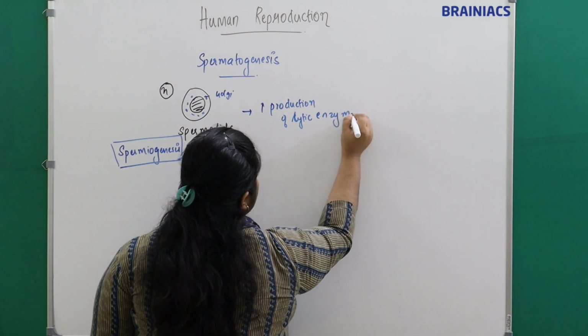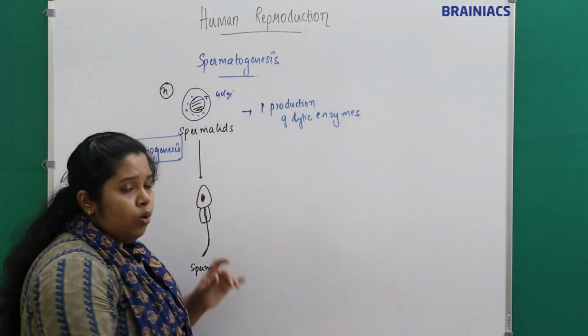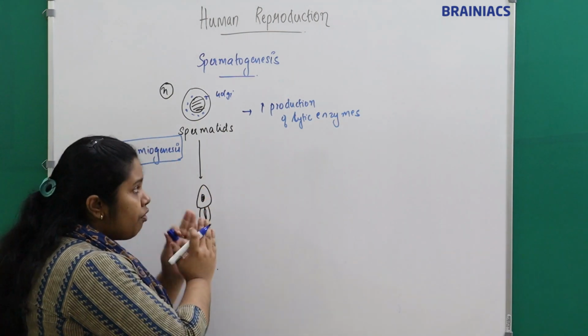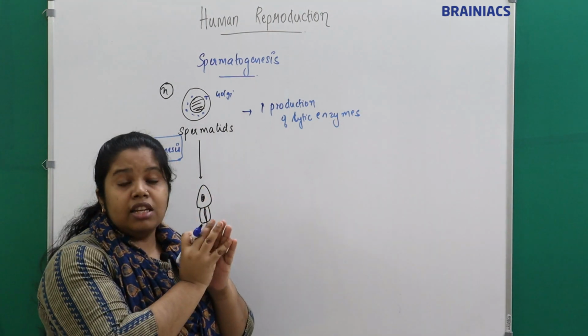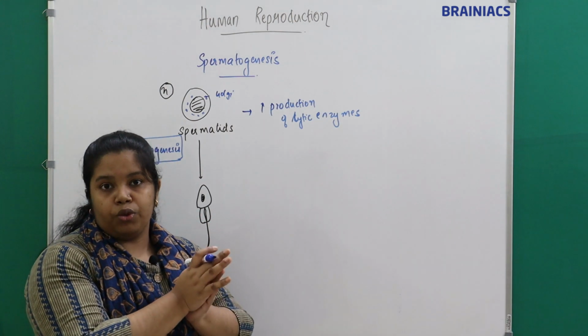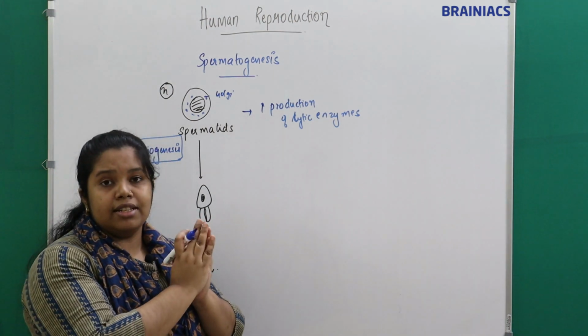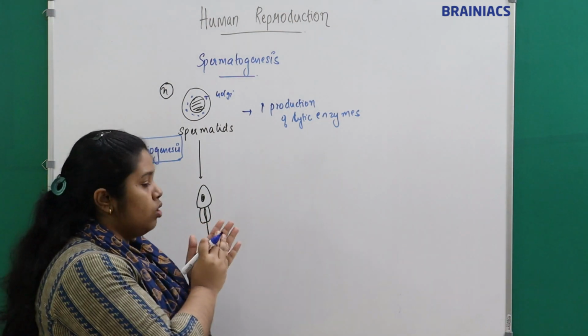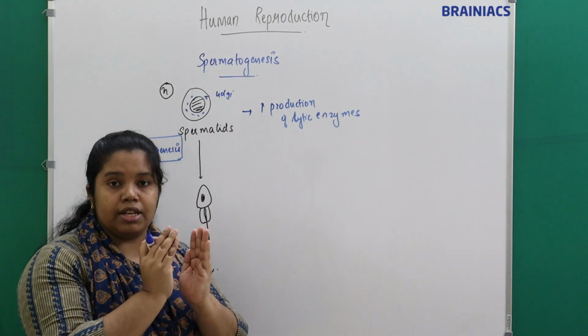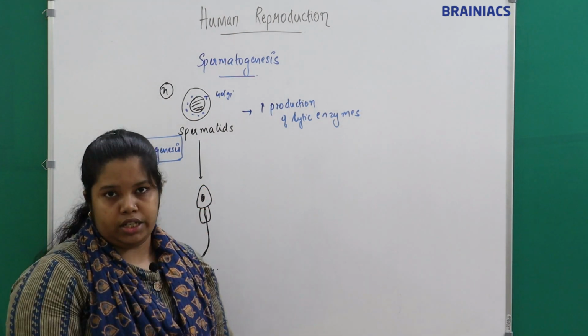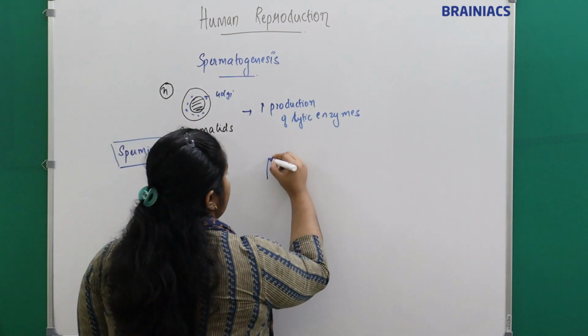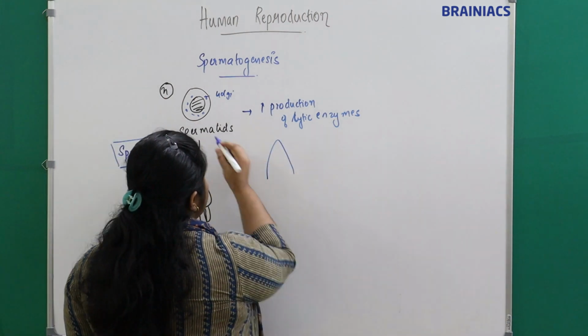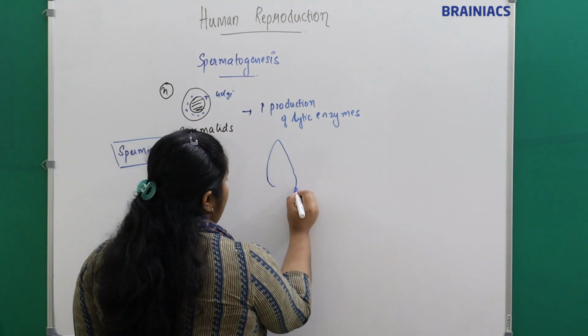Increased production of lytic enzymes. And there will be morphological changes in the shape of the cell also. The oval or round shaped cell starts to elongate, right?